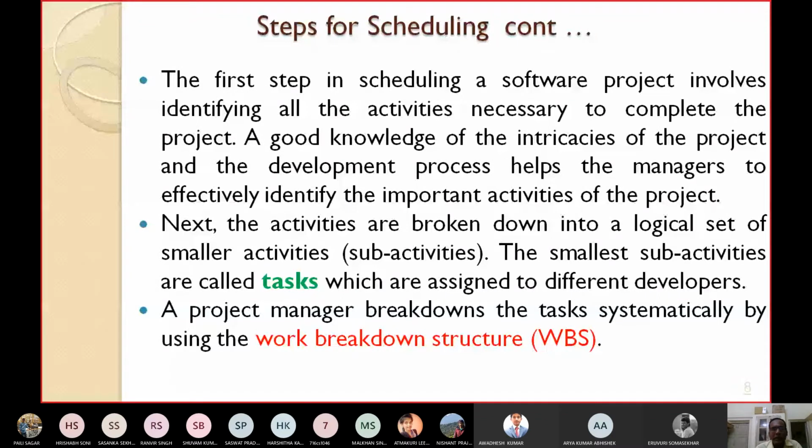The smallest sub-activities, called tasks, are assigned to different developers, maybe for coding. Here, a project manager breaks down the tasks systematically. The tasks should not be broken down haphazardly. A project manager breaks down the tasks systematically by using a structure called WBS, or work breakdown structure.